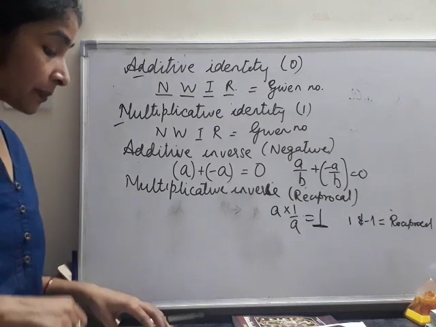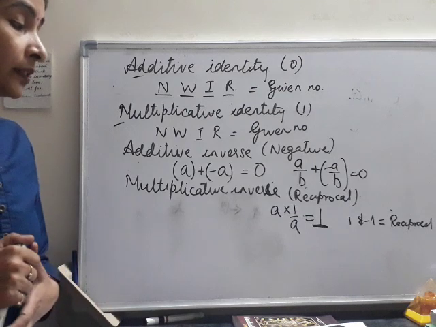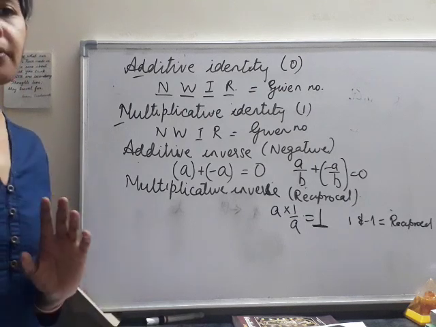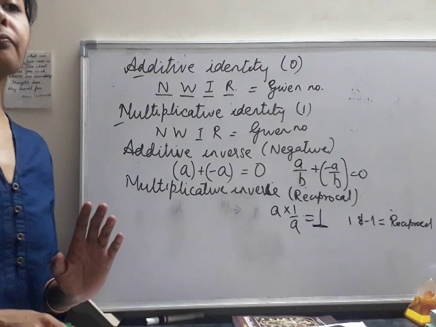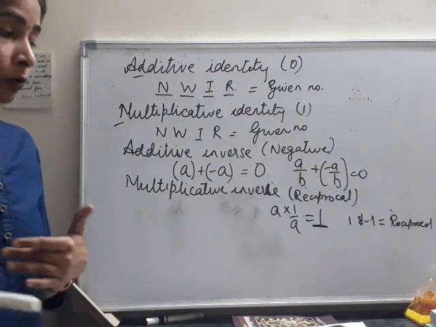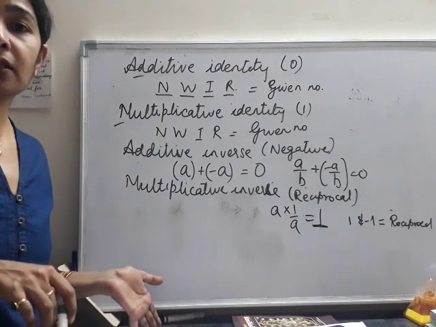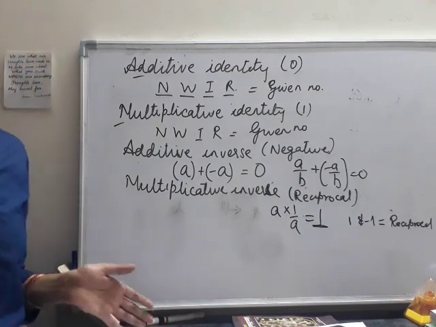This is half the chapter done of rational numbers. In part 2 we will discuss how to mark the numbers on the number line, and how to find numbers between rational numbers. All those we will have in the next video.